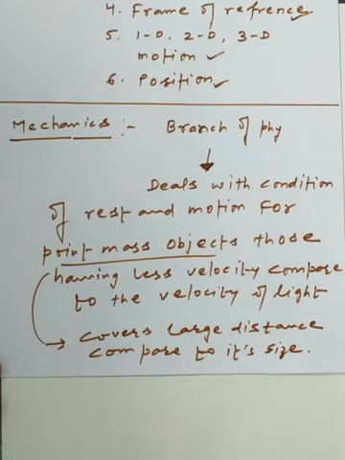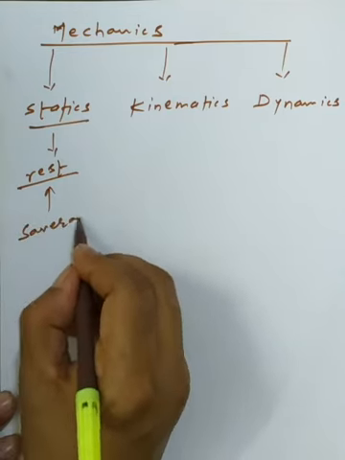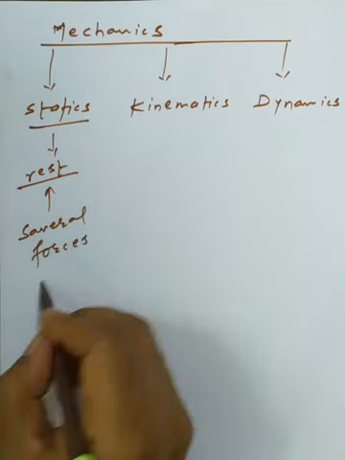Now we have three further branches of mechanics. First we have statics, and statics means the object is at rest, yet several forces are acting on it. So this is the important thing we have. It is a branch of mechanics.